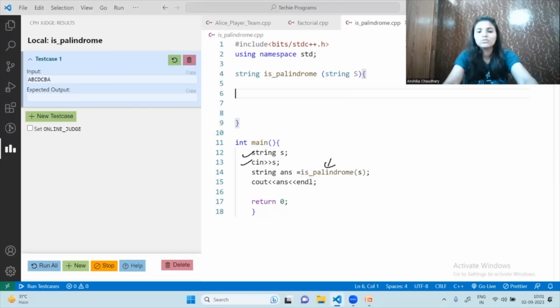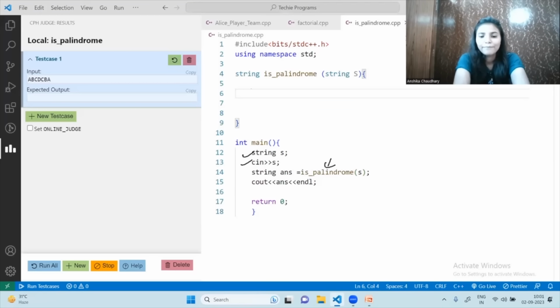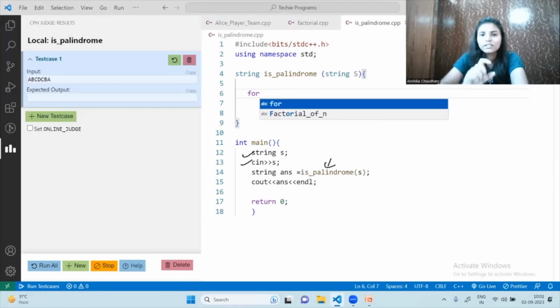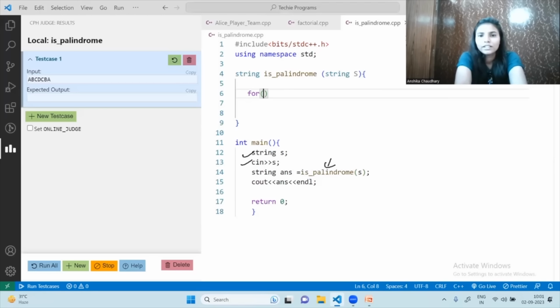First of all, we will traverse the string up to half of its size, right? Suppose we don't know our string size, so we will check the size using the built-in function in C++. As this is a string, we can find its size with s.size.